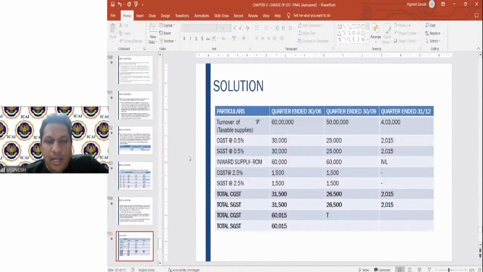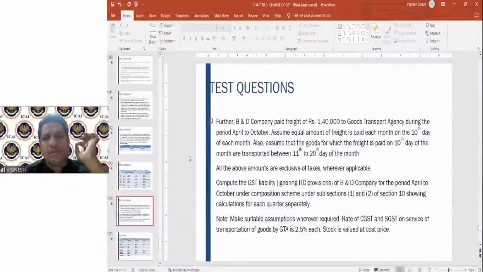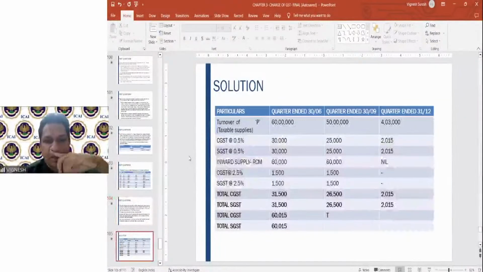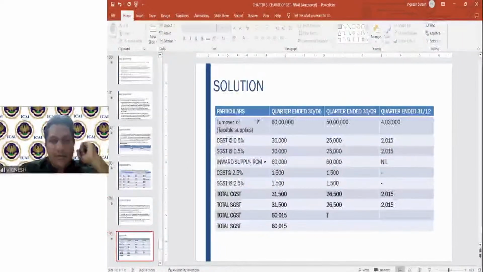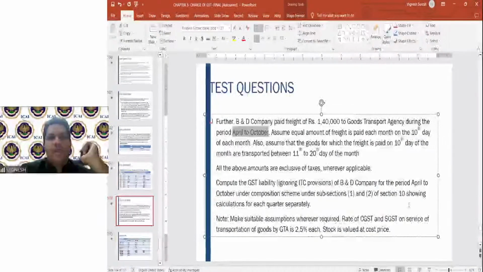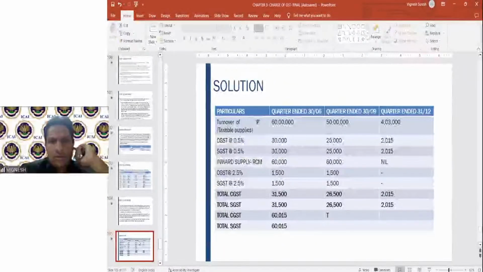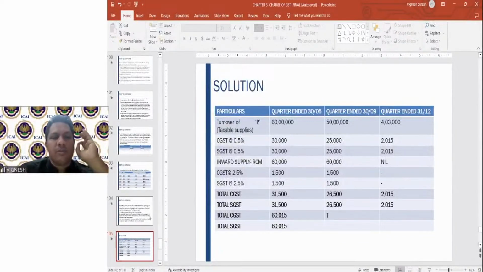Then you come to the inward supply. If you see here, just because you opt for the composition scheme, there is no exemption from the inward supply. So inward supply is 5%. Inward supply of RCM, this on a monthly basis it is taken. So 1,40,000 he has paid from April to October. If you see here, 60,000 and 60,000, a total of 1,20,000 will come under the composition scheme period. For the composition scheme period, you will have to take 1,20,000.